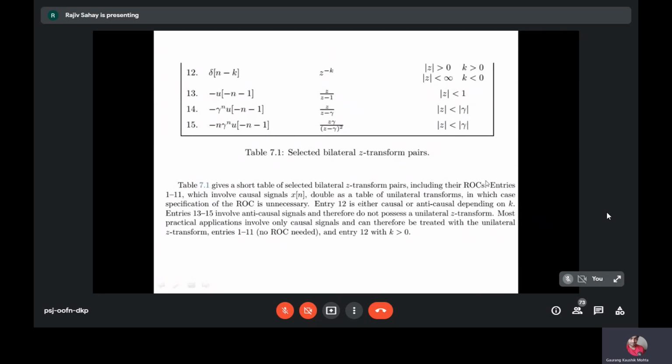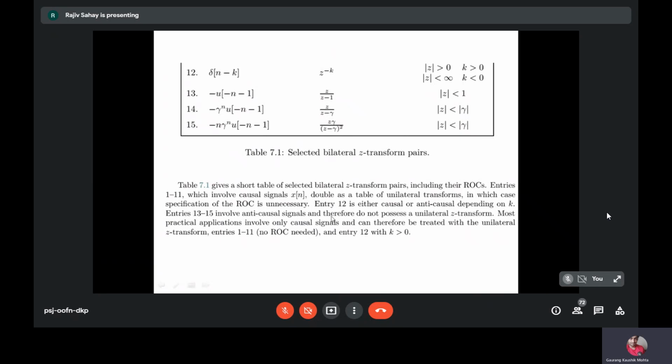So for the unilateral Z transform, the specification of the ROC is unnecessary, because it only exists for n equal to 0 to infinity. So you assume that it is a right-handed signal. So the ROC has to be mod Z greater than the outermost pole. So the ROC is redundant for unilateral Z transform.